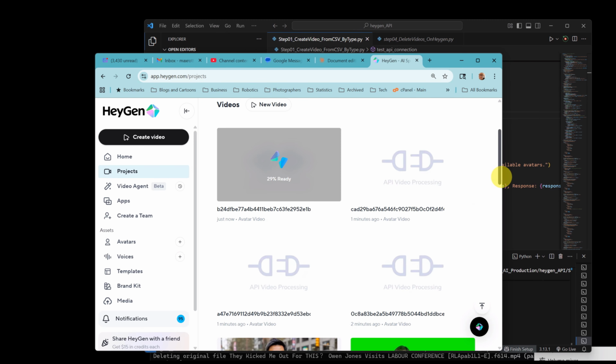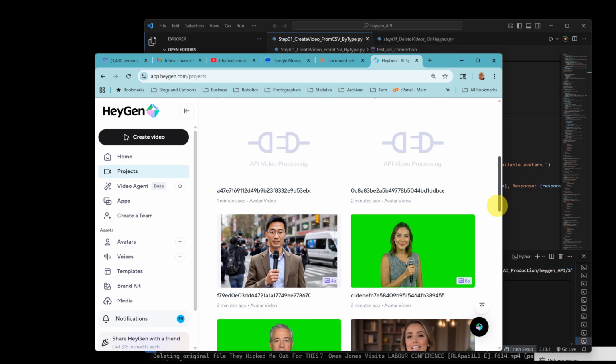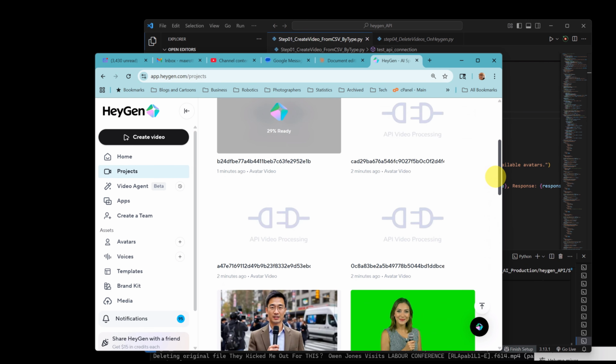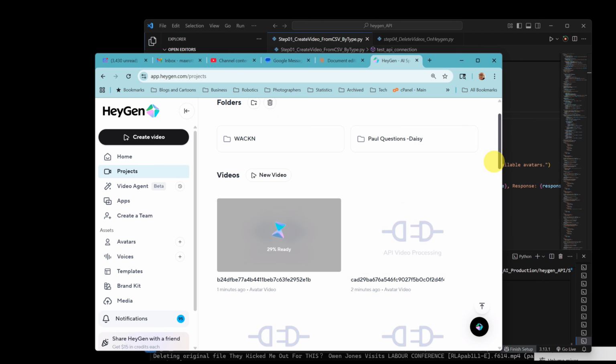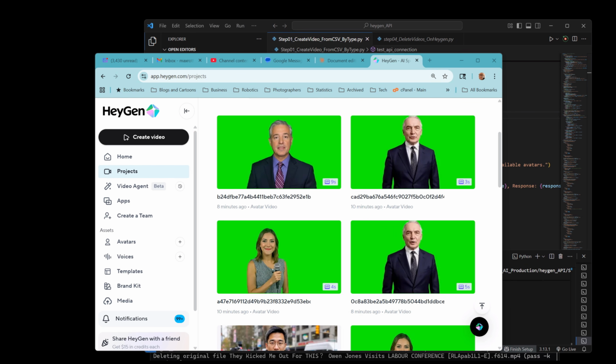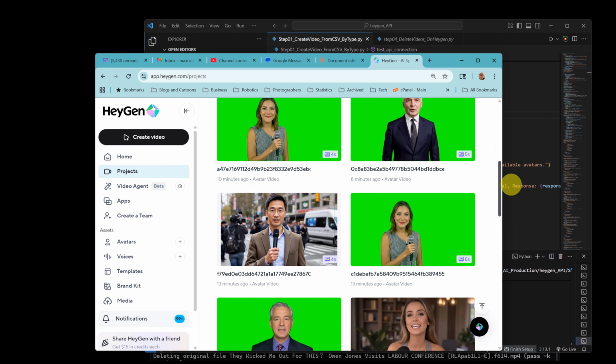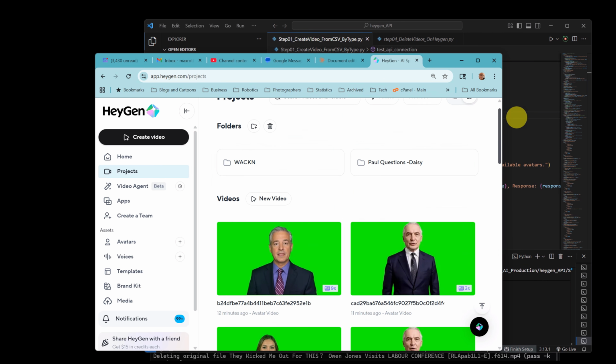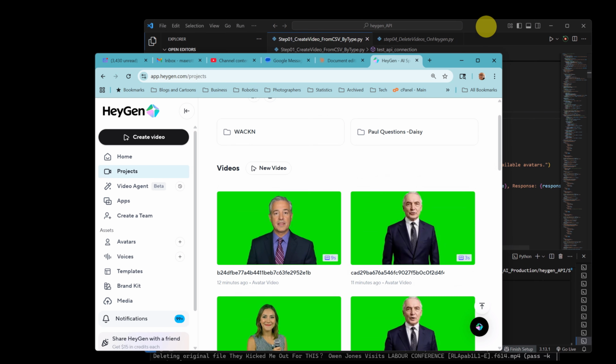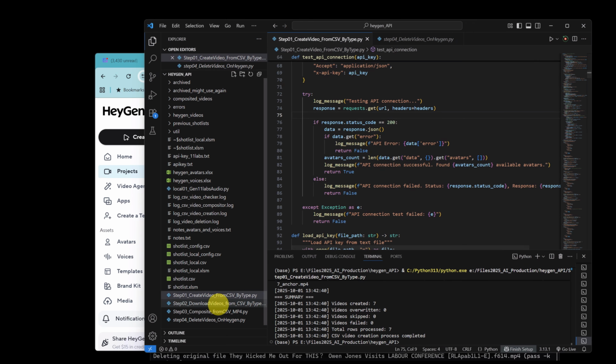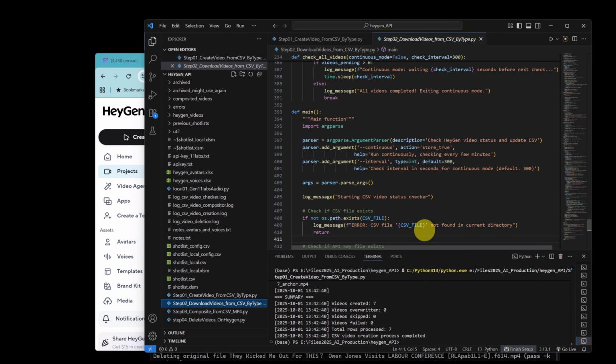We'll look here to see how many are ready. A few of them are ready. So it's just 4 that we're waiting on. Okay, so I'm on the HeyGen projects page and I can see all the videos have rendered. I don't have to do this. I could just keep running the download script until they all downloaded. But that's just my work process anyway.